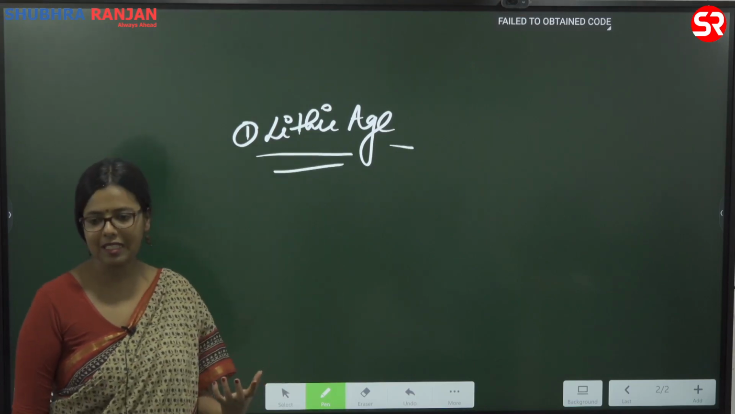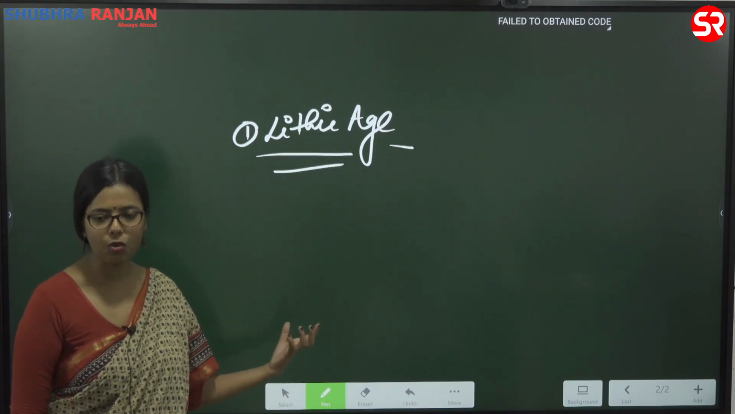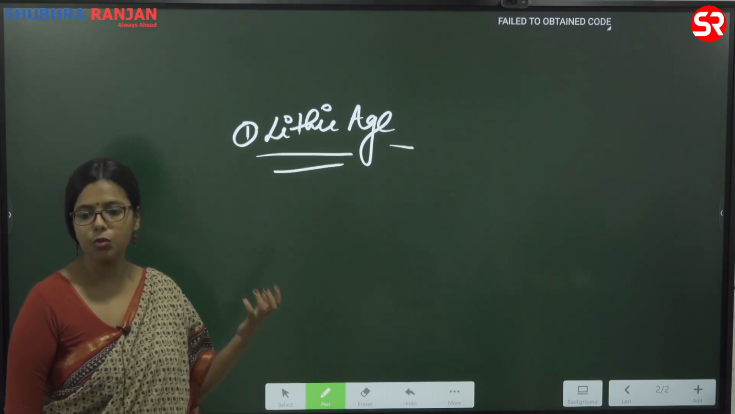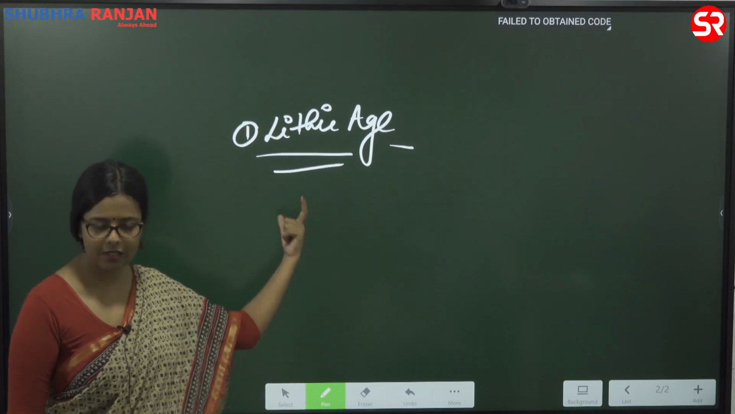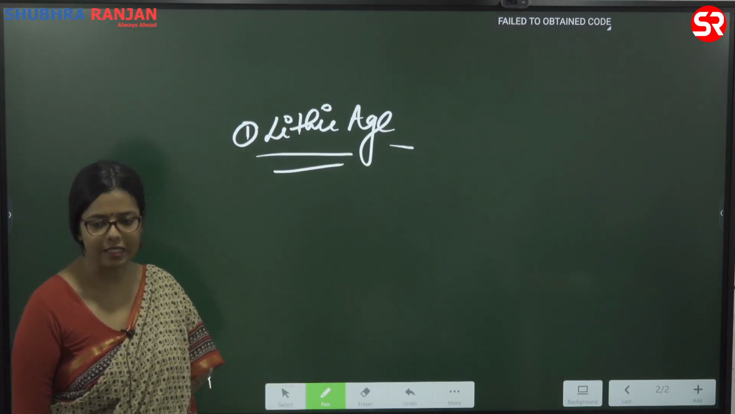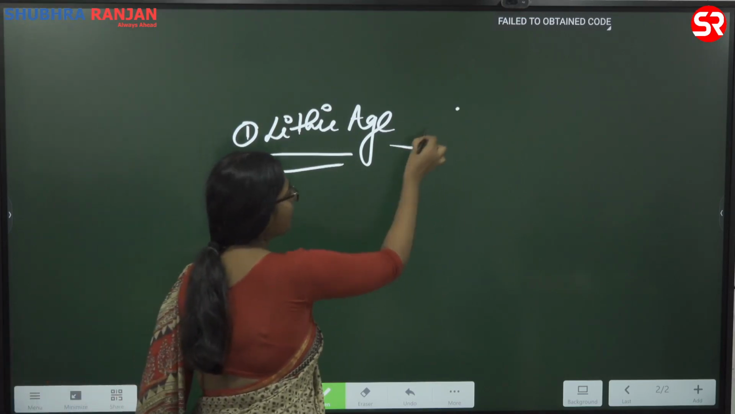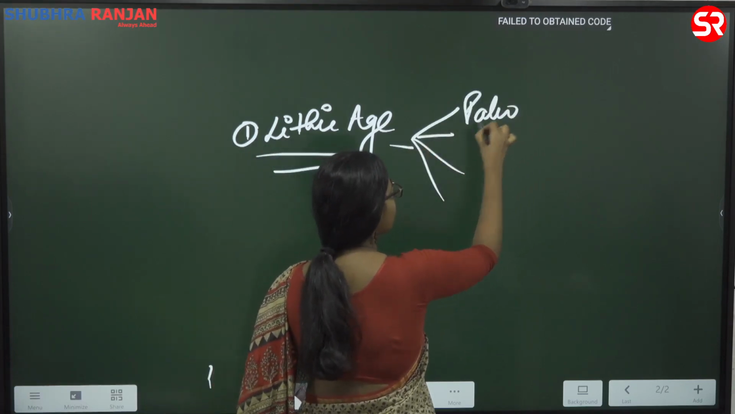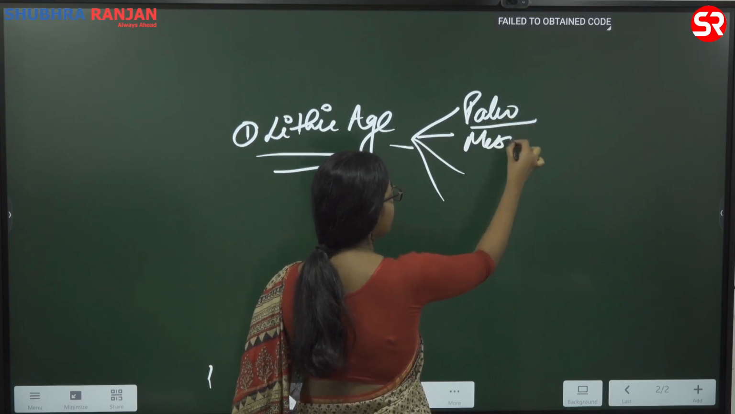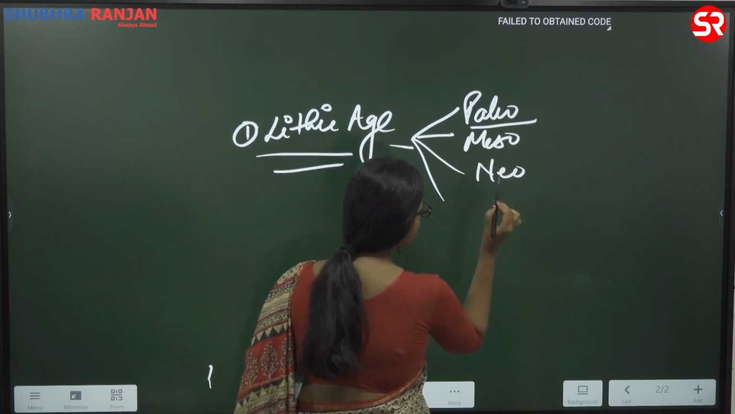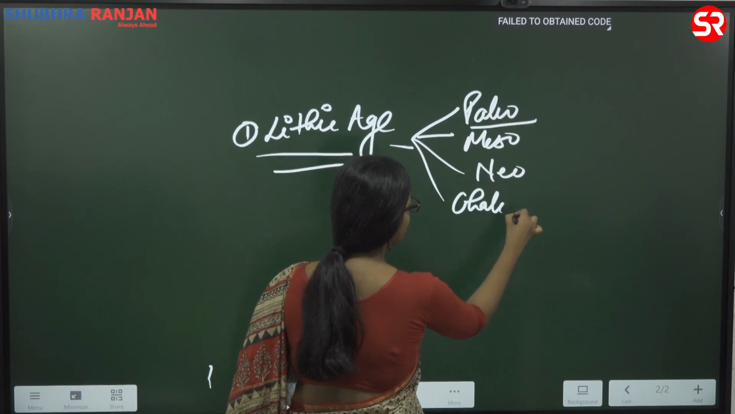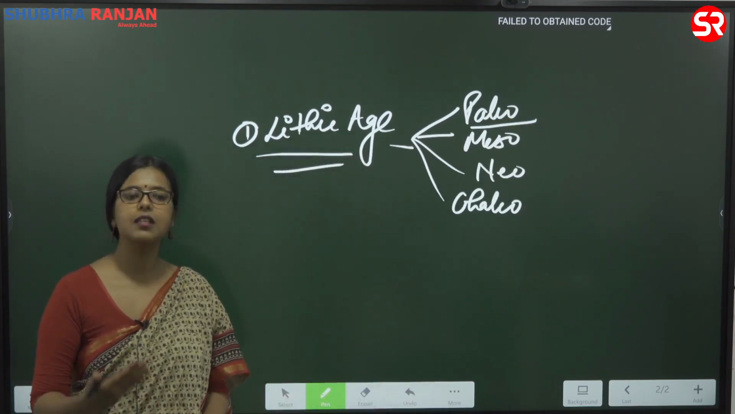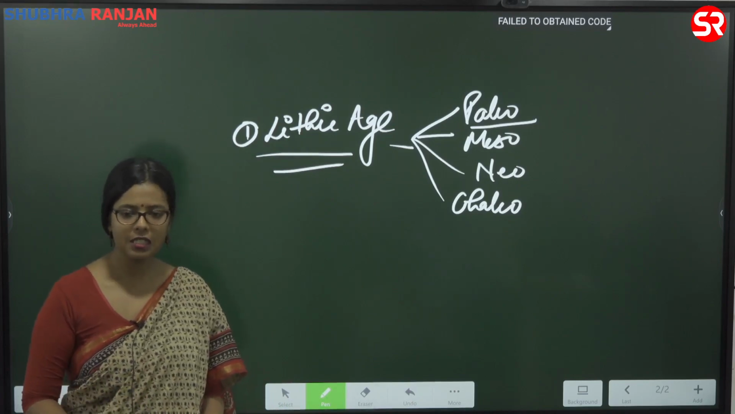What do we mean by lithic age? Lithic means stone. Okay, so a time when humans were using stone to construct their tools. That time period is called lithic age. Here we will broadly study 4 areas: Paleolithic, Mesolithic, Neolithic and Chalcolithic. Okay, so Paleolithic is a time when humans started making tools for the first time.